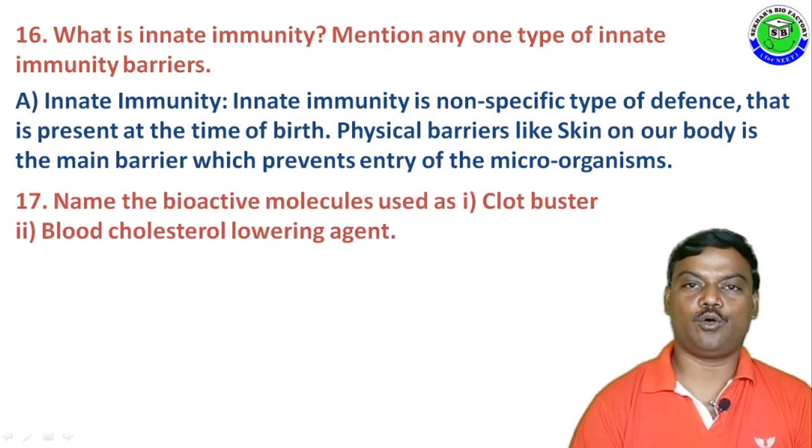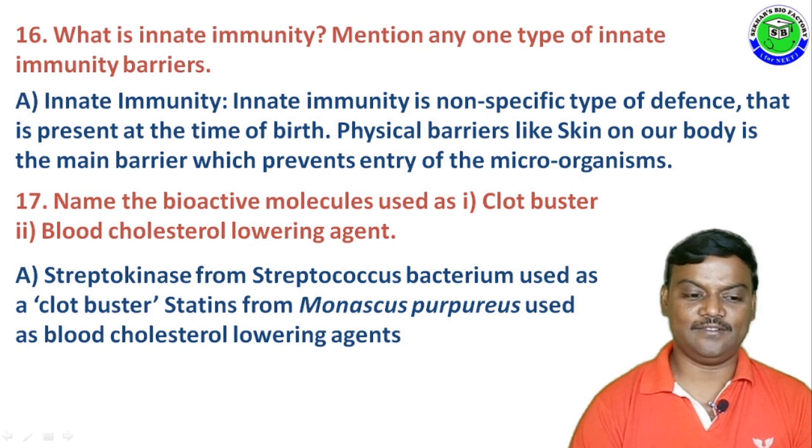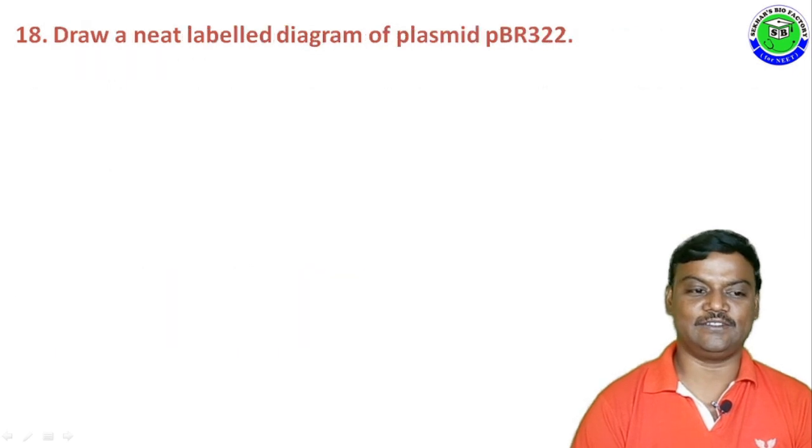microorganisms. Question number 17. Name the bioactive molecules used as a clot buster and, second, a blood cholesterol lowering agent. The answer is streptokinase from Streptococcus bacteria. It is isolated and used as a clot buster. And statins from Monascus purpureus are used as a blood cholesterol lowering agent.